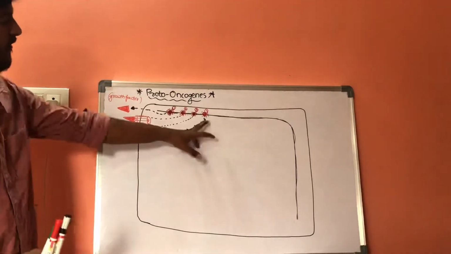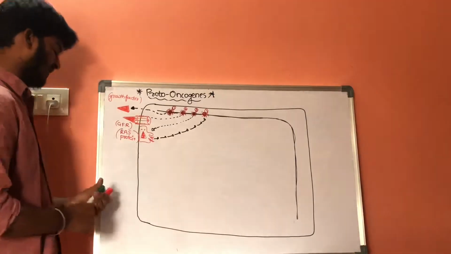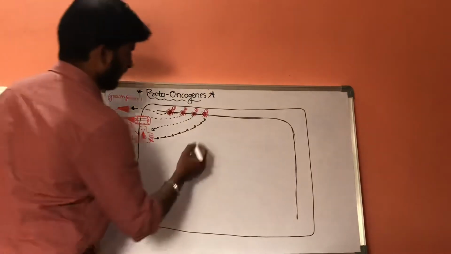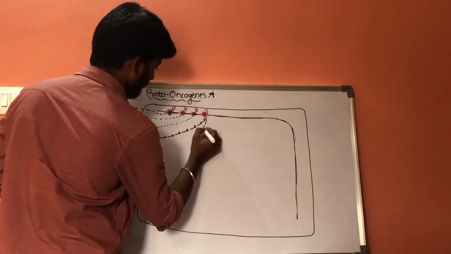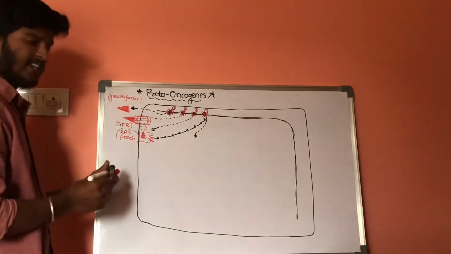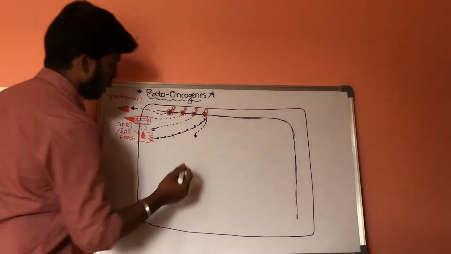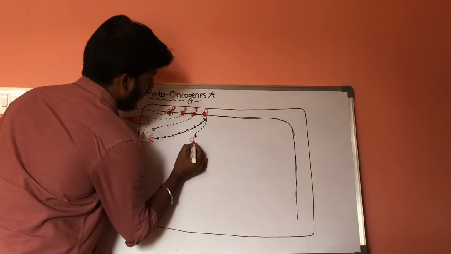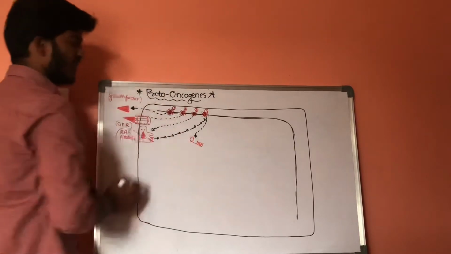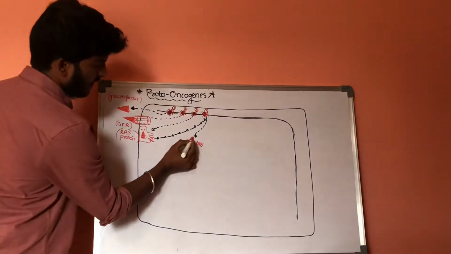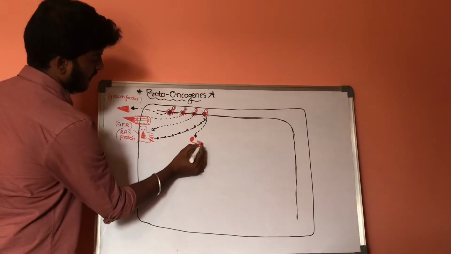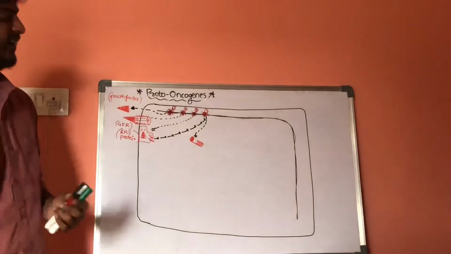Now, whenever the fourth set of genes is activated, it forms the transcriptional factor. Let us consider this is the transcriptional factor.